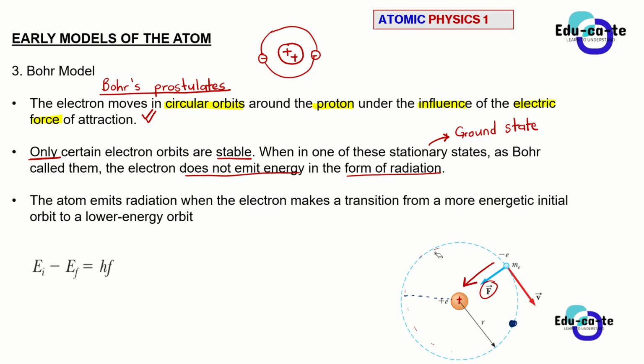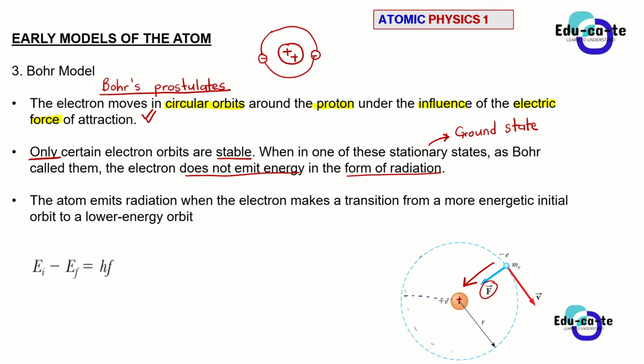So this is how Bohr was viewing things. He was explaining why the electron will stay in one place: it is in a stationary state. It does not emit any energy in form of radiation. It just keeps on orbiting, and there is no electromagnetic radiation that you can see.